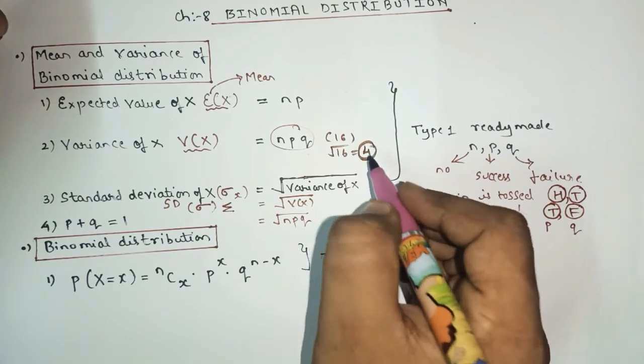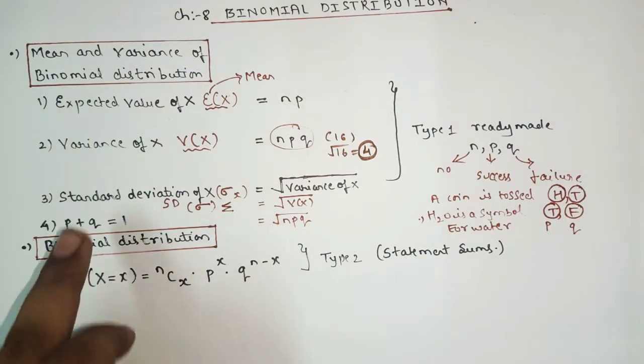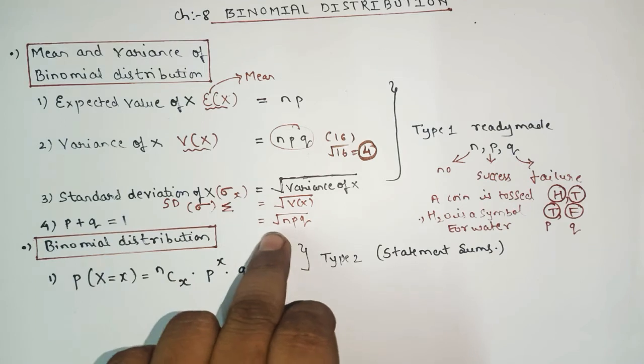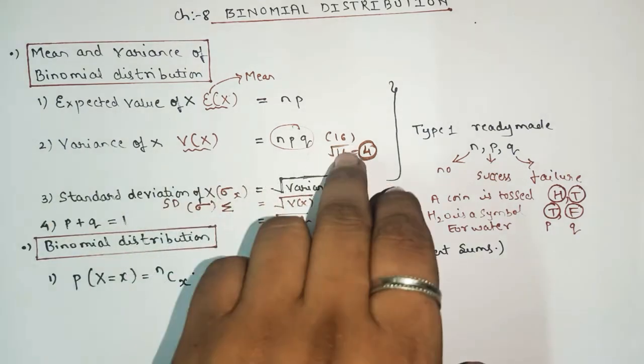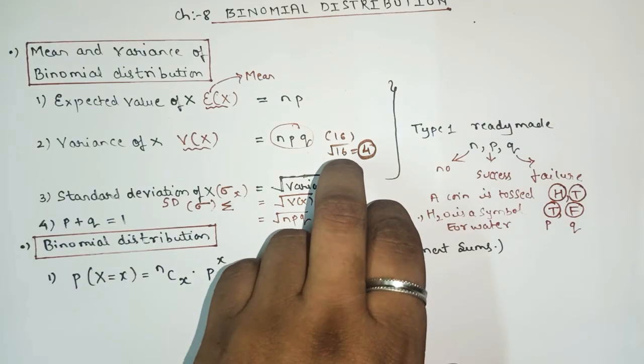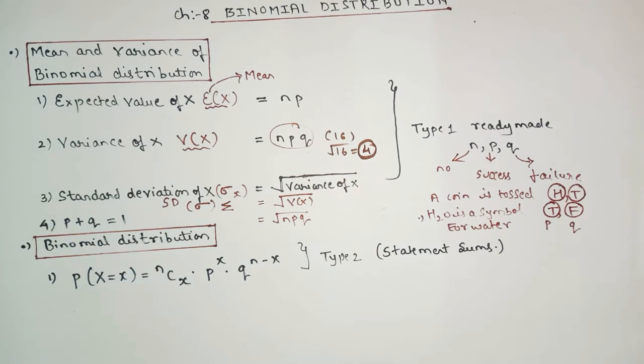So this 4 is known as standard deviation. Understood? Got the point? Okay. As the formula says, standard deviation is the square root of NPQ, that means square root of variance. So whatever the value of variance is, simply find the square root of that number, and you will get the standard deviation.